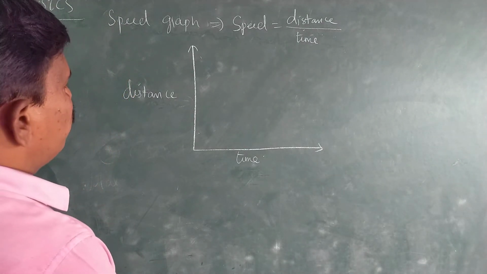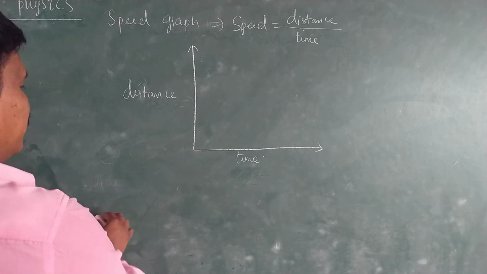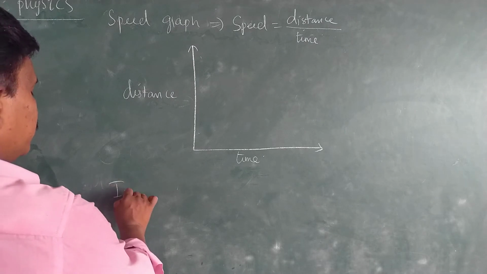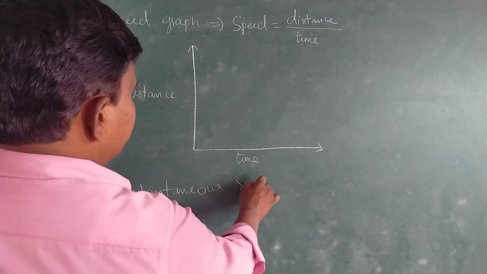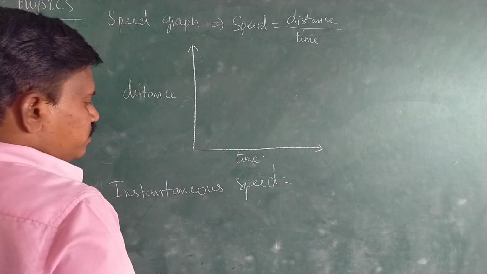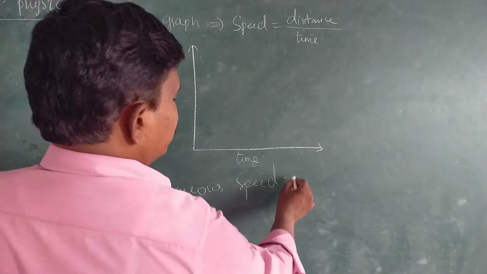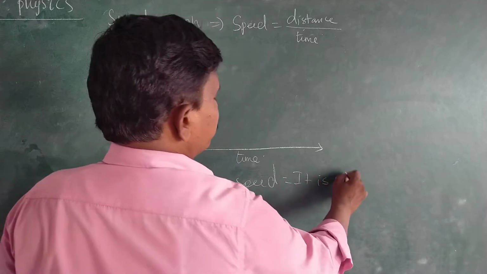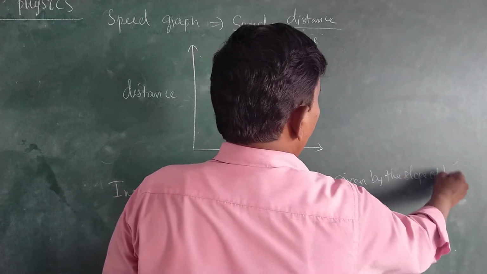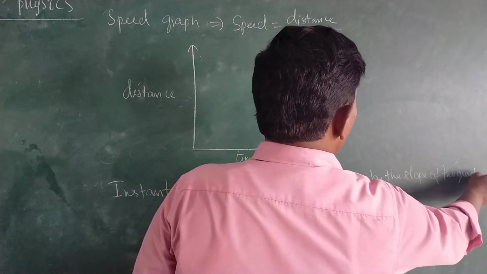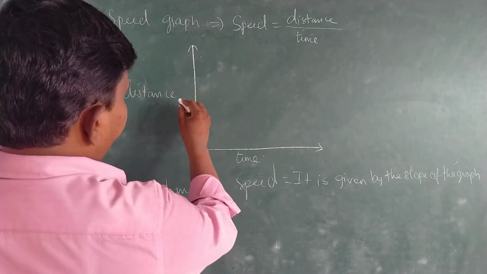Okay, in this, if you want to find the instantaneous speed, instantaneous speed is given by the slope of the graph. How to get the slope of the graph? By taking the distance and the displacement. Okay, now look at here.